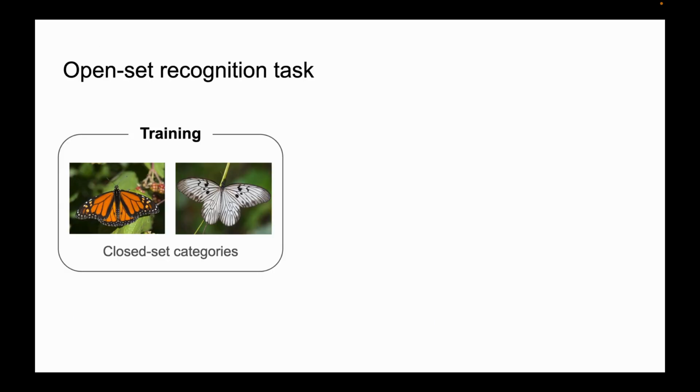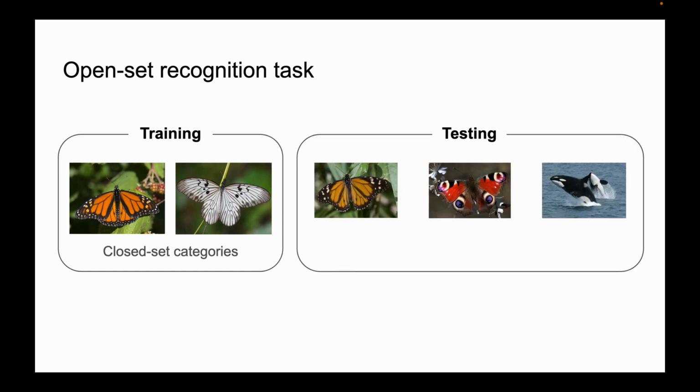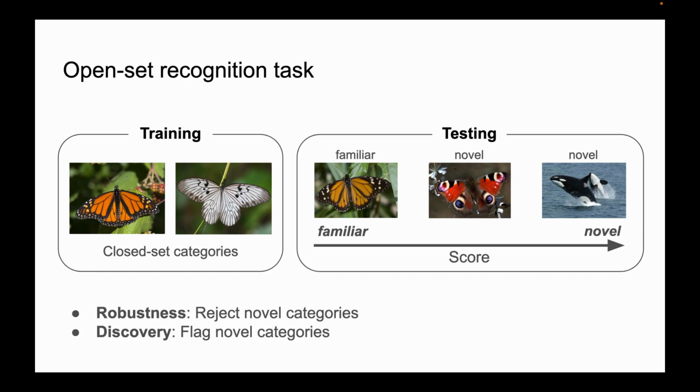Let's start by recalling the open set recognition task. At train time, we might have access to a set of known categories, in this example two butterfly species, which is often referred to as the closed set categories. Once we train the classifier on this data and deploy it in the wild, we might encounter both familiar and novel categories. In this task, we want to model a score that ranks the test data from familiar to novel, which is useful in both robustness but also discovery applications.